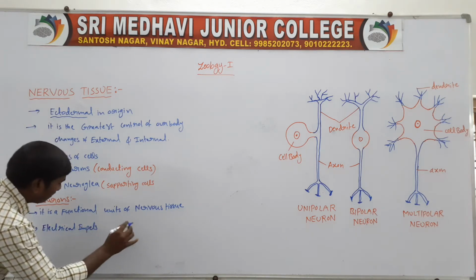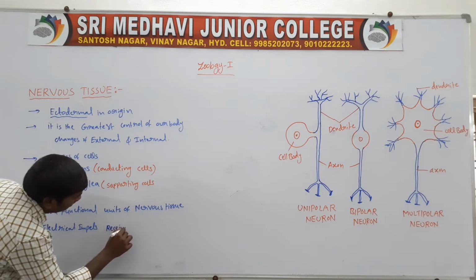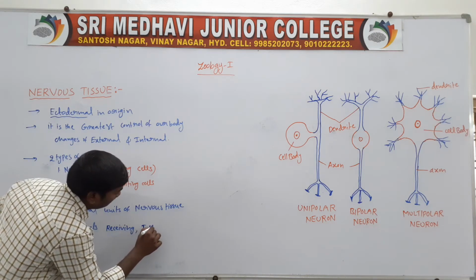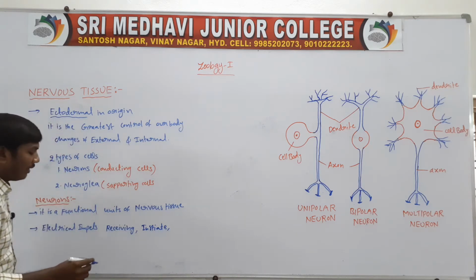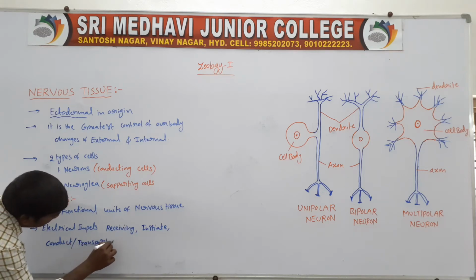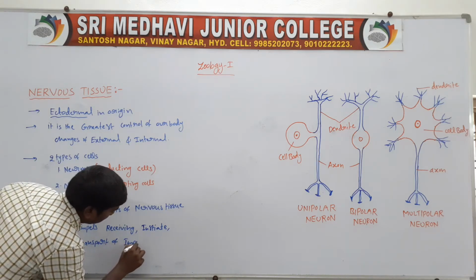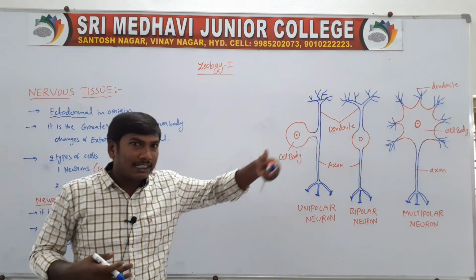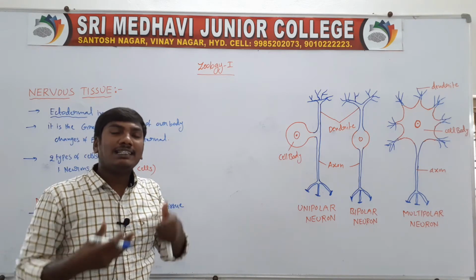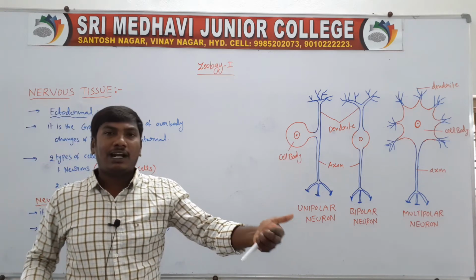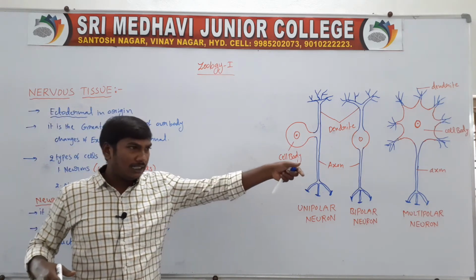Neurons receive, initiate and conduct, or transport, the impulse. They receive the sensory impulse, initiate it, and transport the electrical impulse. Neurons receive the messages.